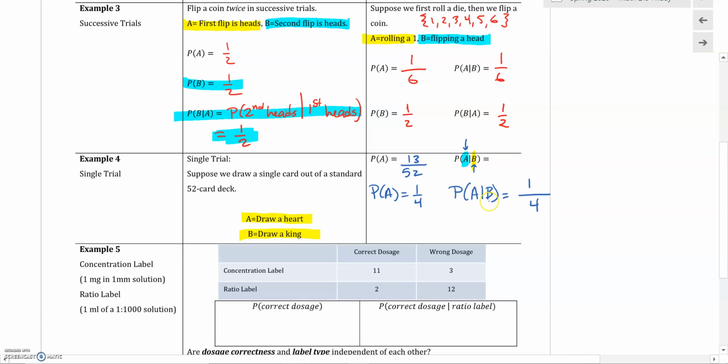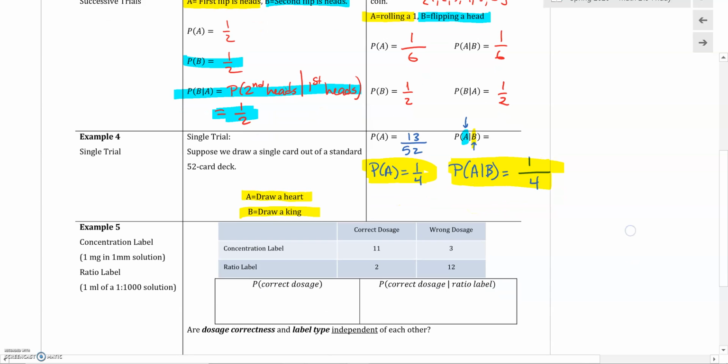In other words, A is kind of depending on what happens with B. So in this case, they're independent because the probability of A alone is the same as the probability of A given that event B happened. B had no impact on the likelihood of A happening. Okay.